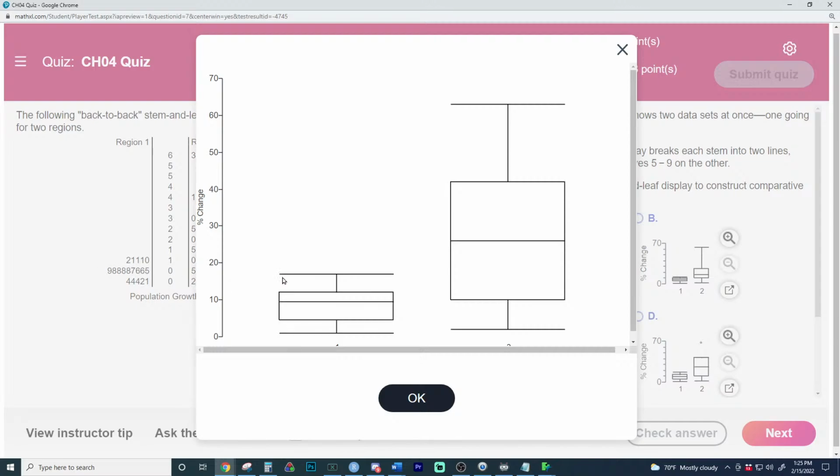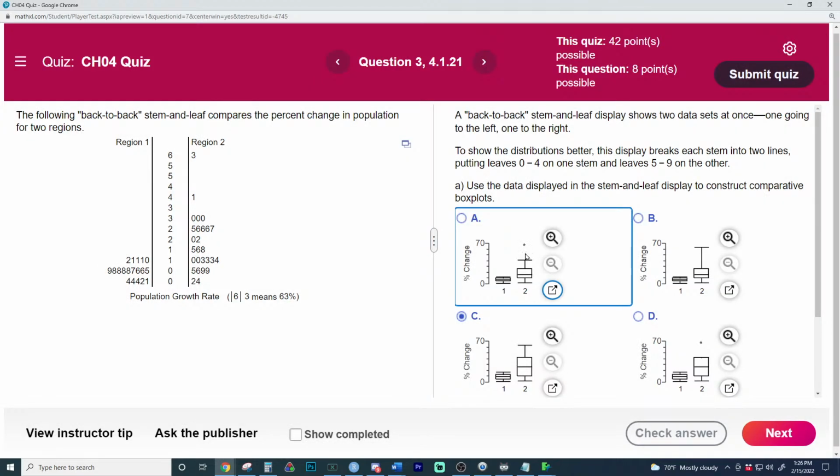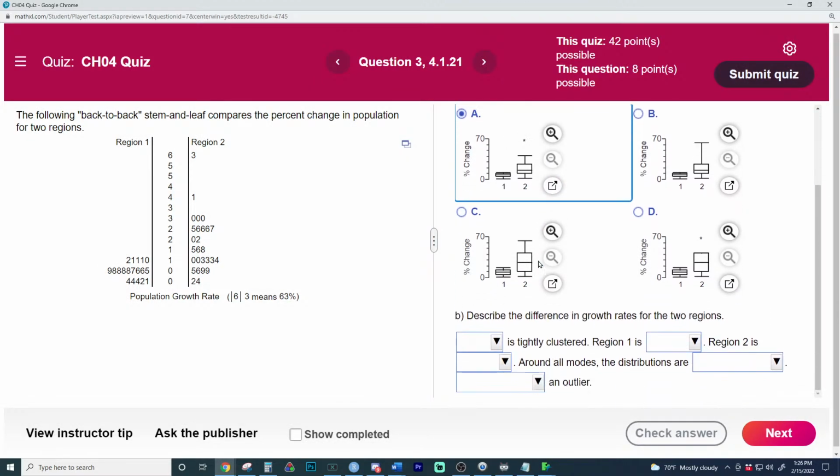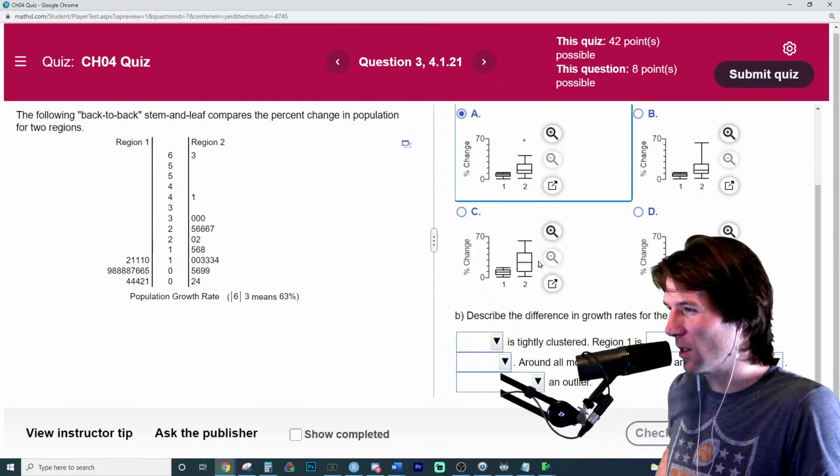Notice how the highest number is 12. This one goes to about 17. So the maximum in this data set is 17, but that does not go with this plot. The maximum here is 12. Confirming once again that this picture right here, where the maximum value is 12 by the highest point, is this one. Now, this is not the maximum right here. The maximum is that value, which is an outlier, and it does appear to be at least 1.5 IQRs above Q3. So that's kind of a visual solve, doing it a little bit differently. Does that make sense?